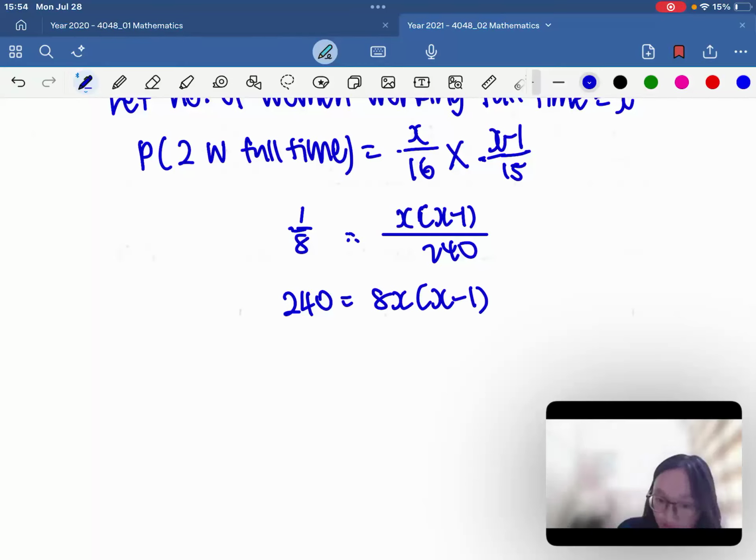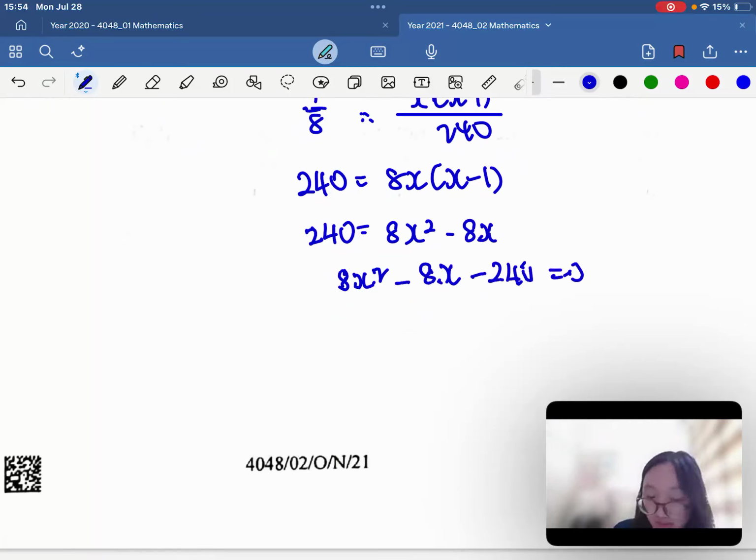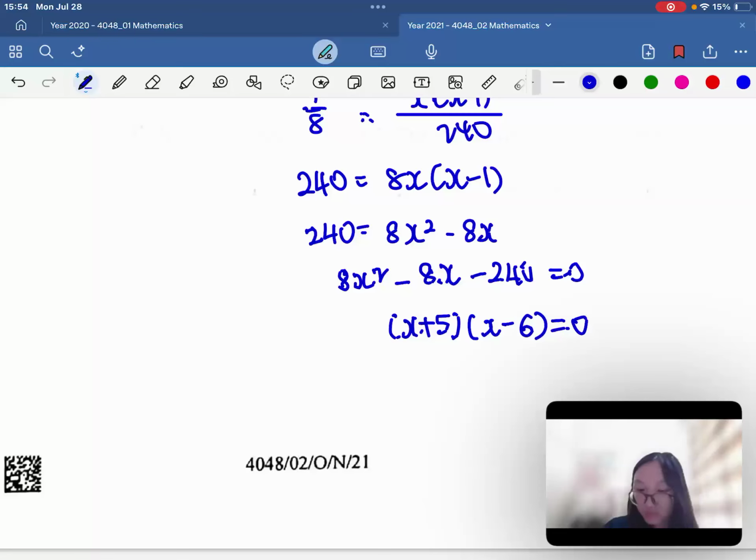Okay, then we'll get 240 = 8x squared minus 8x. So now 8x squared minus 8x minus 240 will give us 0. And hence (x plus 5)(x minus 6) will give us 0.